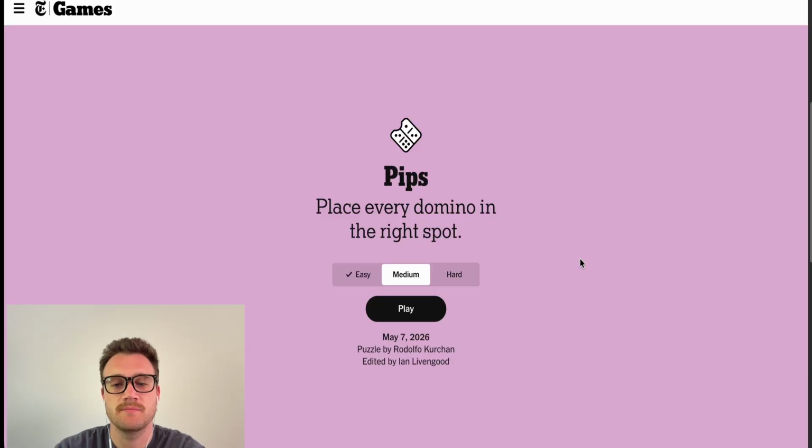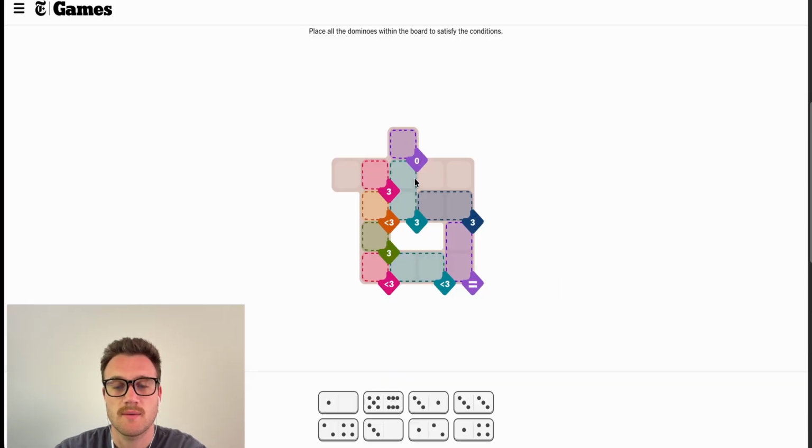Let's do the medium. Okay, 0 up top, it's going to equal 3 in the bottom. We have a 3 constrained here. It equals another 3 here. So let's see what we can do with this 0. Okay, I'm kind of liking this 0, 1. And what we can do next is put a 2 here. And I like the 2, 1.